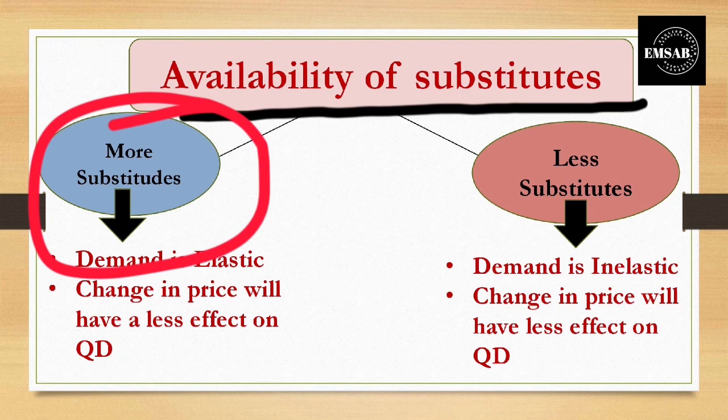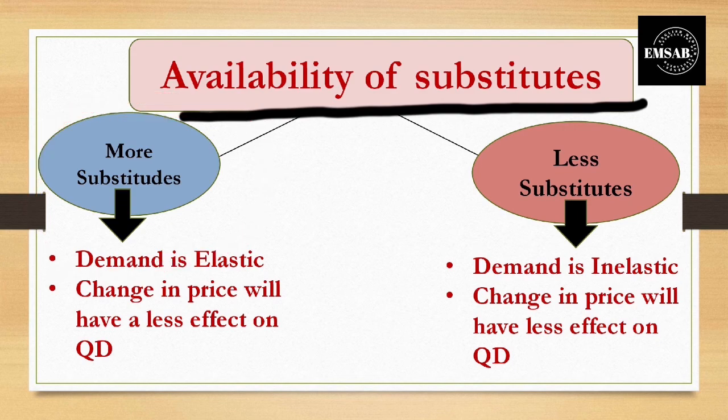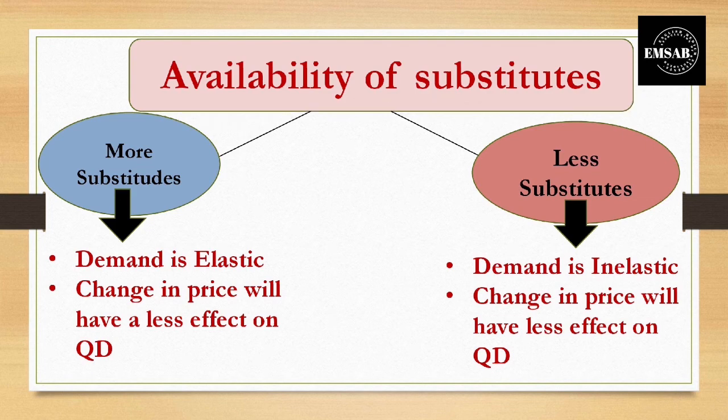For example, instead of a KFC burger, you can try McDonald's, Burger King, or any other burger. Suppose the price of the KFC burger has increased, you will switch towards the McDonald's burger. So in this case, the demand is said to be elastic because you have an option, an alternative to use. So the demand is very sensitive for that particular product.